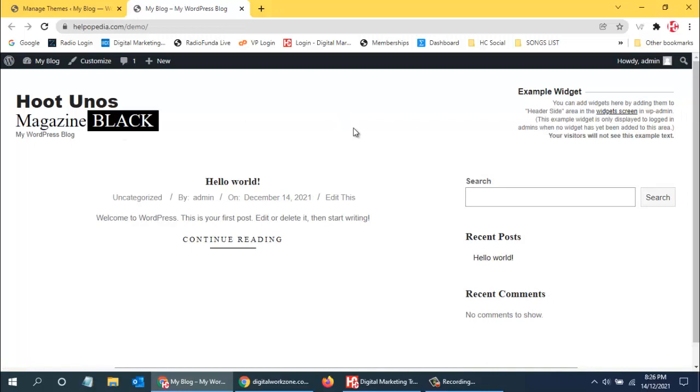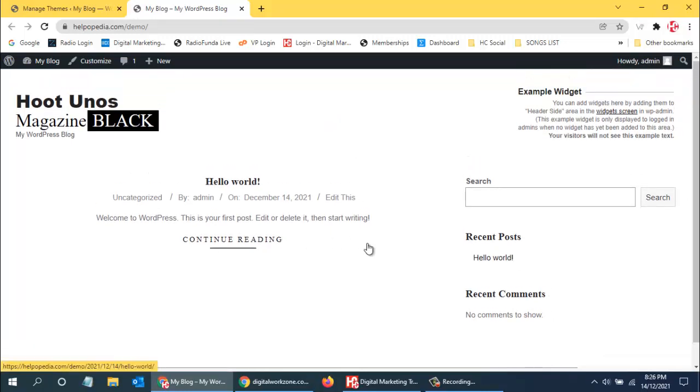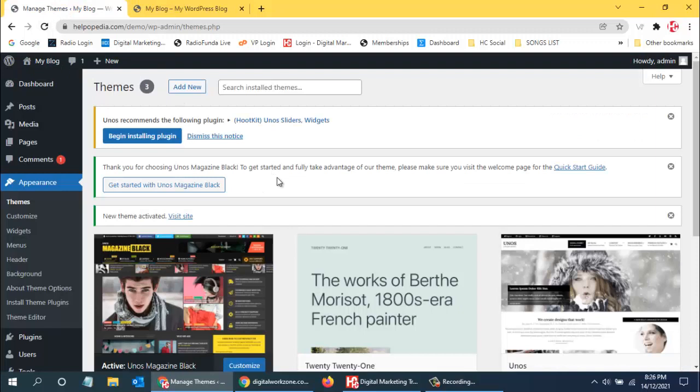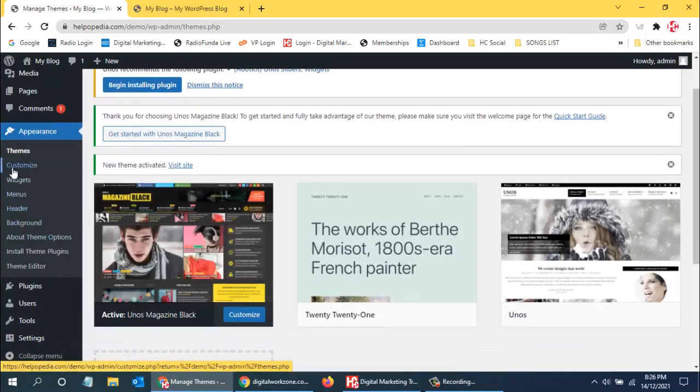Now you can see the theme has changed over here, and we can see a completely different look. Now we just need to customize this, and we can use these sections of the website. Over here we have the option to customize. There are widgets, which are the applications, the functionalities that we want to place on different panels of the website. Then we have menu.